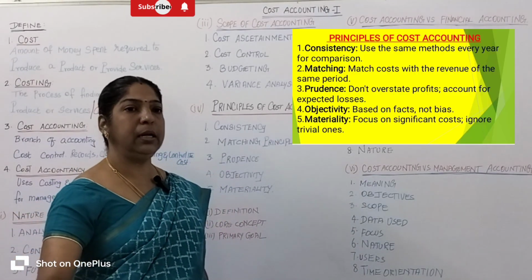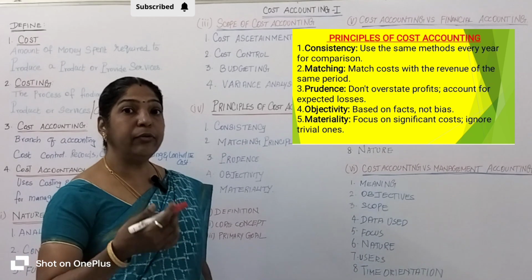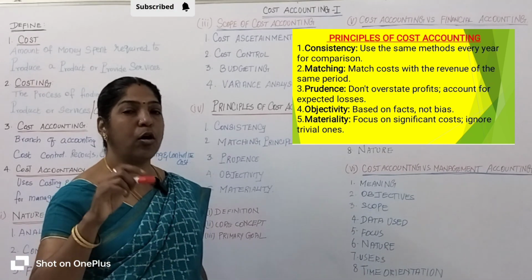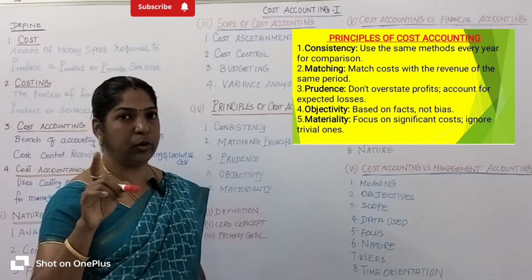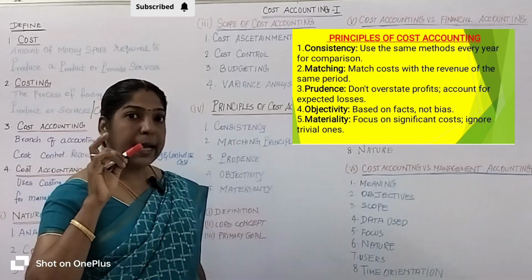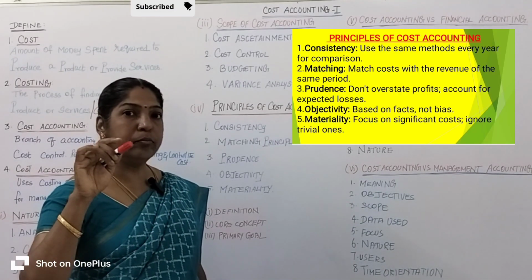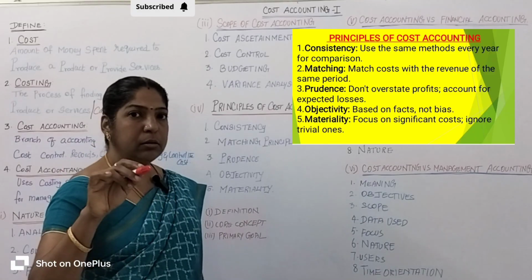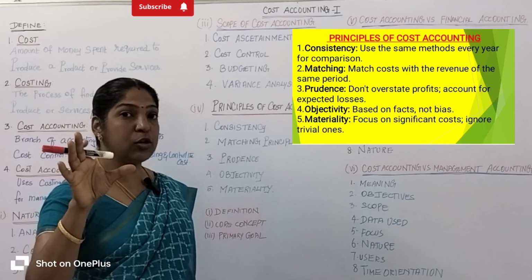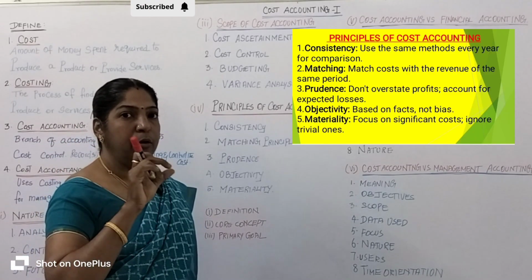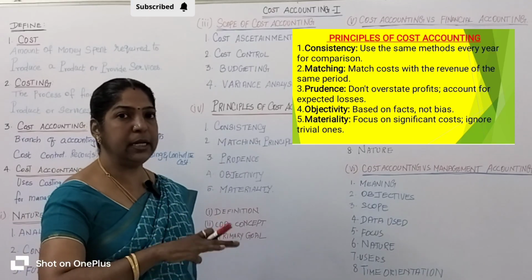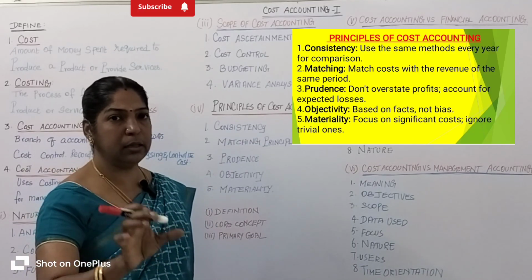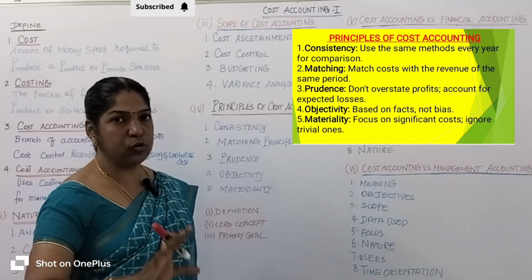A textile manufacturing company paid salary of 50,000 rupees in the month of March. Noted. According to the matching principle, what are the expenses of the March month? 50,000 rupees. Salary paid is the expense. So the March month expenses are 50,000 rupees.